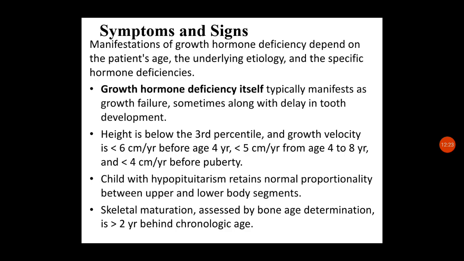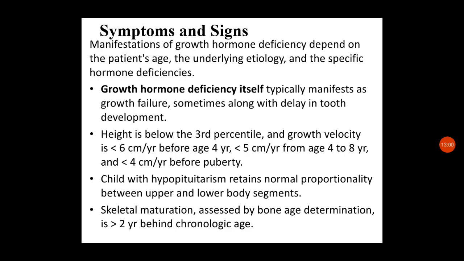The manifestations of growth hormone deficiency depend on the patient's age, the underlying etiology and the specific hormone deficiencies, which we have to consider when collecting the history of a patient.